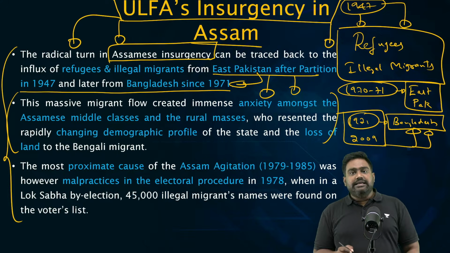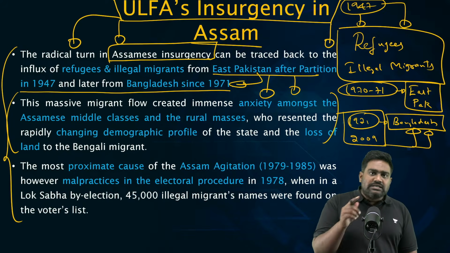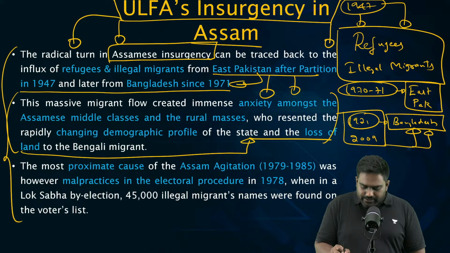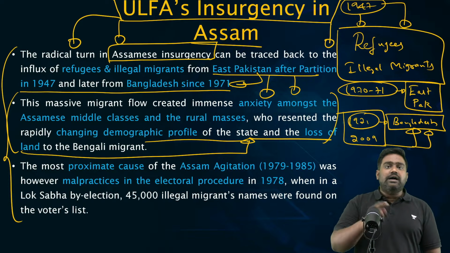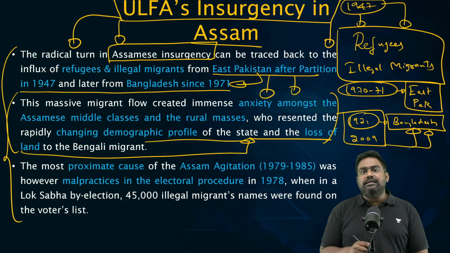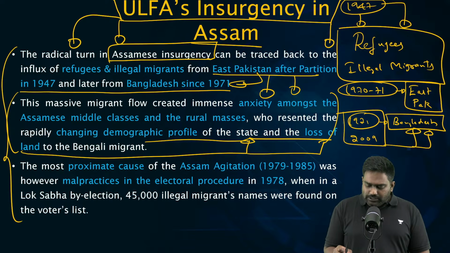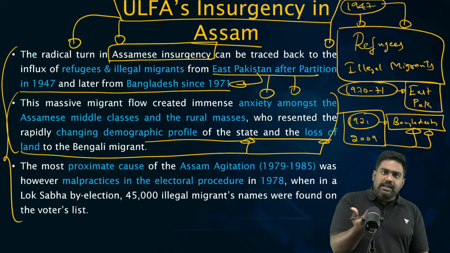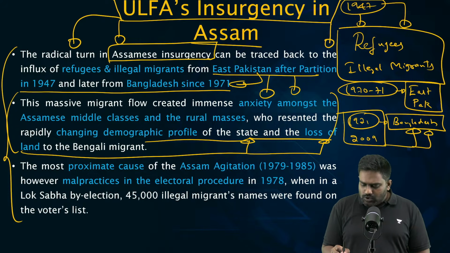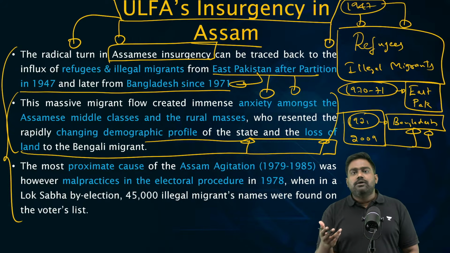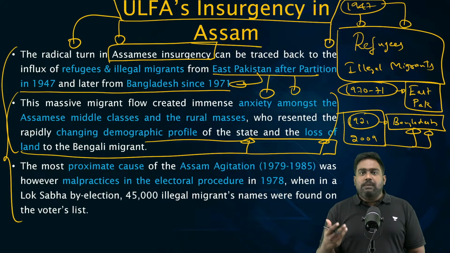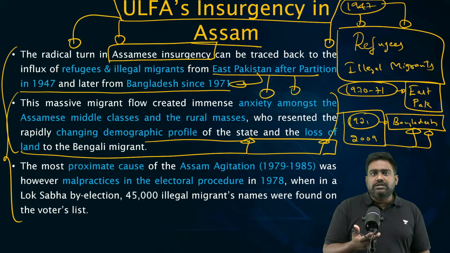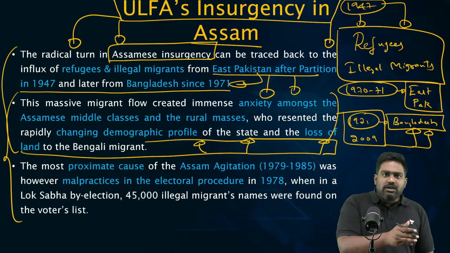Then by the 1970s, there were allegations that the voters list had been manipulated, with illegal migrants getting their names registered with a voter ID card with the help of some local politicians and political parties. They were trying to turn the illegal migrants into a vote bank, because in every constituency, a few thousand illegal migrants could potentially turn the elections around. So those politicians and parties who would help them get fake voter IDs, get their names listed on the voters list, in turn, the illegal migrants would vote for them.